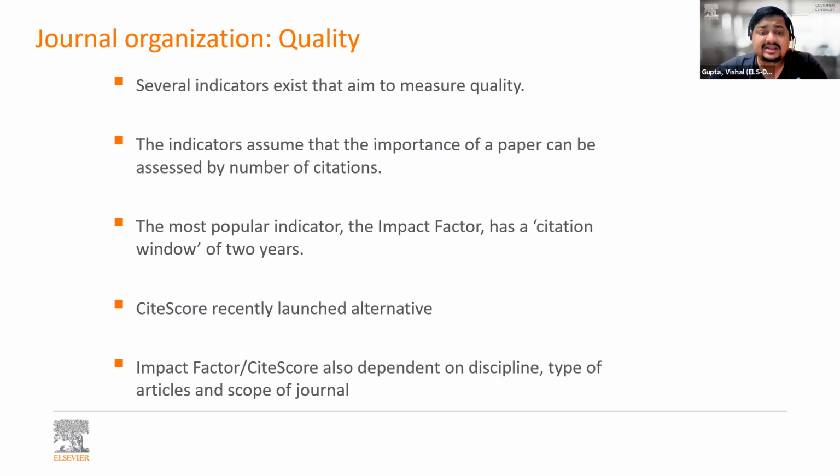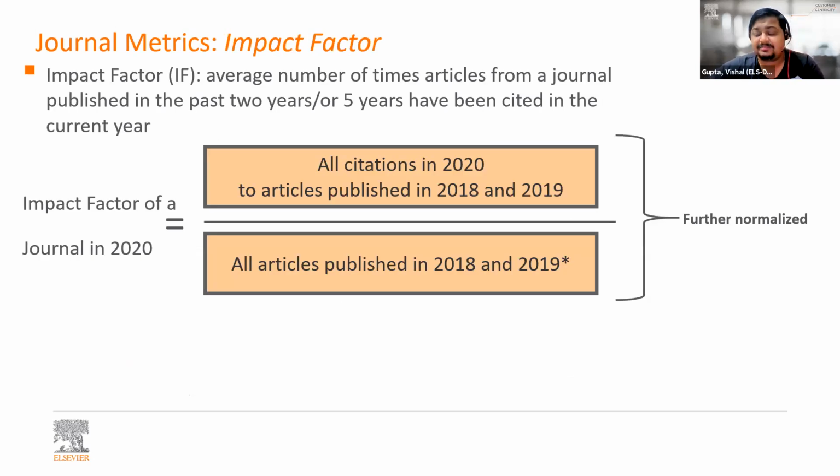So if you look at impact factor, let's start with impact factor. This is how impact factor is calculated, and you can see the calculation on screen. You see the numerator contains number of citations, which means it is heavily driven by number of citations, right? Now, although impact factor has been there for a very long time, there are certain things which are encouraging researchers to move away from impact factor and look at other metrics as well.